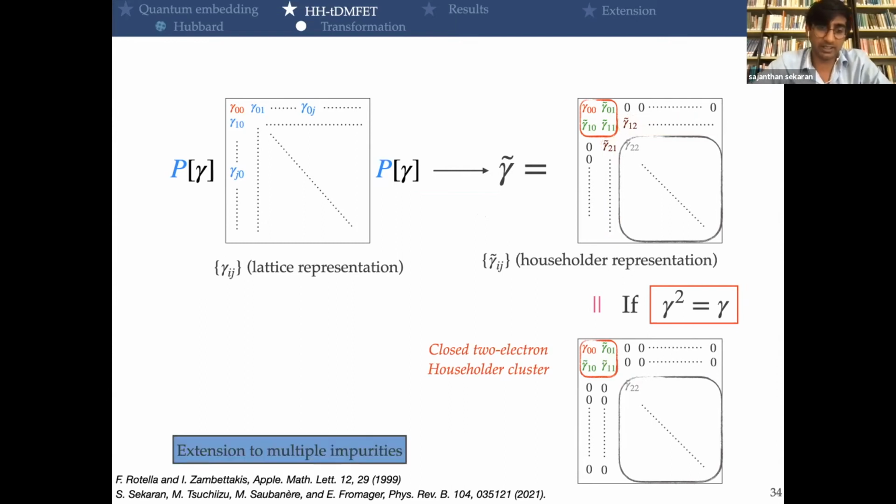And we also find an extension to multiple impurities thanks to this paper, which describes the block Householder transformation. And actually, we can select 2 impurities or 3 or more, and it will increase the size of this Householder cluster with 2 impurities and 2 baths, etc. And actually, we find again the same properties as for the 1 impurity, in which if we start with a non-interacting density matrix and apply this block Householder transformation, we will also end up with this total disconnection between the 2 subsystems.